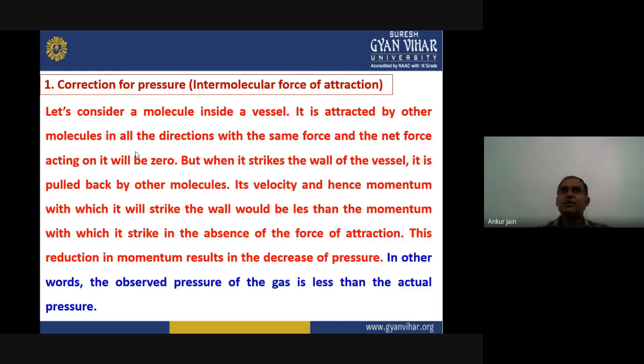Okay, so this reduction in the momentum, what will it cause? The change in momentum is causing the pressure applied on the wall. So that's why if the momentum is reduced, the total pressure will also be reduced. Or we can say the observed pressure of the gas is actually less than the actual pressure, right?